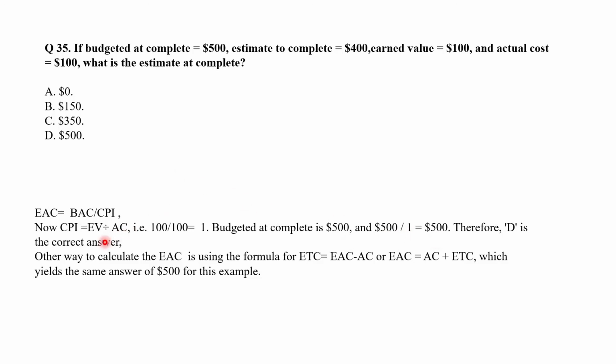Another way to calculate EAC is by using the formula ETC equals EAC minus AC. So EAC is equal to AC plus ETC, which yields the same answer of $500. So D is the correct answer.